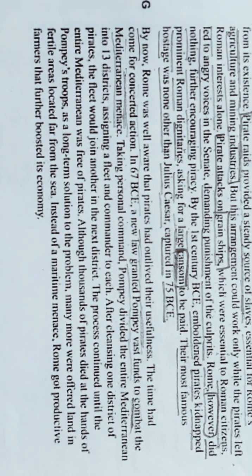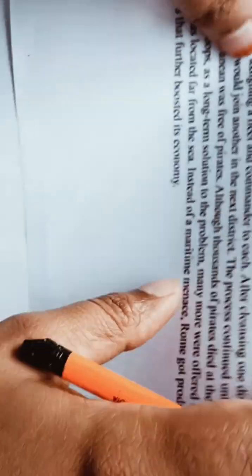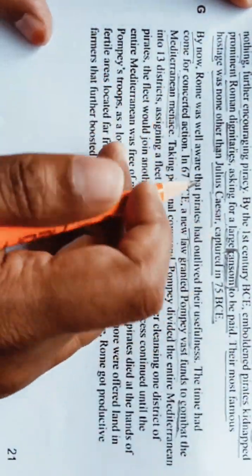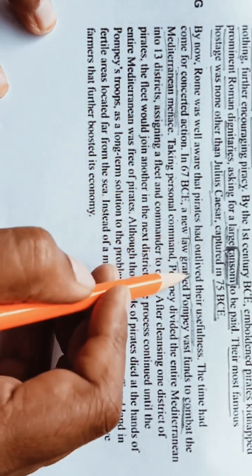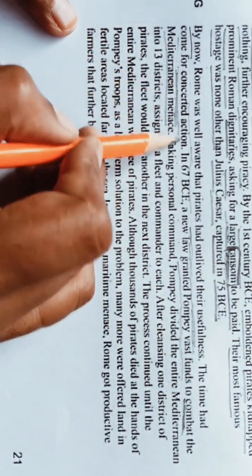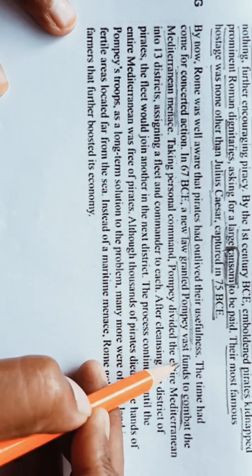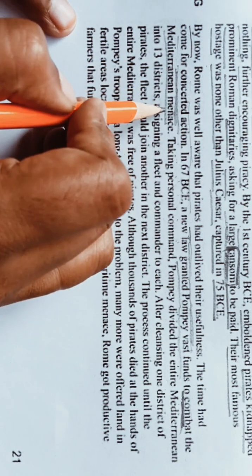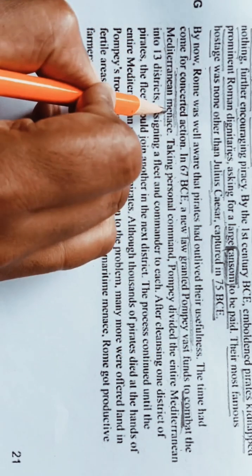Okay, so what they are saying? They are saying that by now Rome was well aware that pirates had outlived their usefulness. The time had come for concerted action, means coordinated action. In 67 BC, a new law granted Pompey vast funds to combat, means to fight against, the Mediterranean menace, means danger. Okay, to combat the Mediterranean danger.